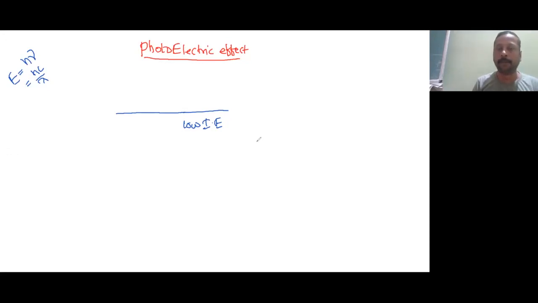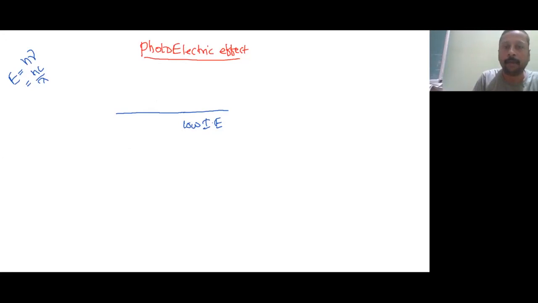Question will be in the reason assertion. People are not studying the reason assertion, especially those who are appearing for the mains and advanced, but reason assertion questions are nowadays coming in the mains advanced examination also. So this is a recent trend to increase the number of questions for each and every shift. That's why you should go through reason assertion questions also. Okay. Now I am selecting a metal preferably having the lowest ionization energy.